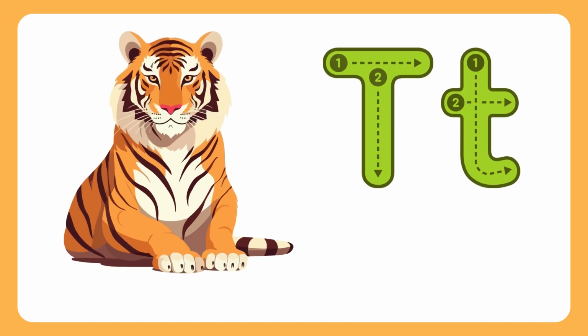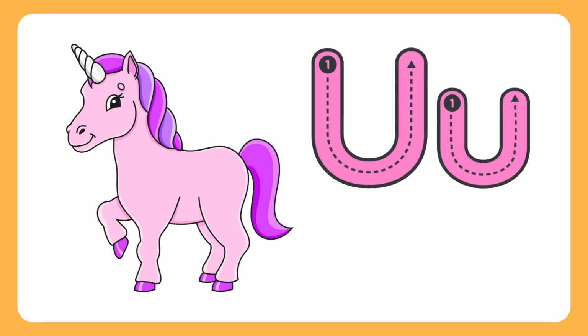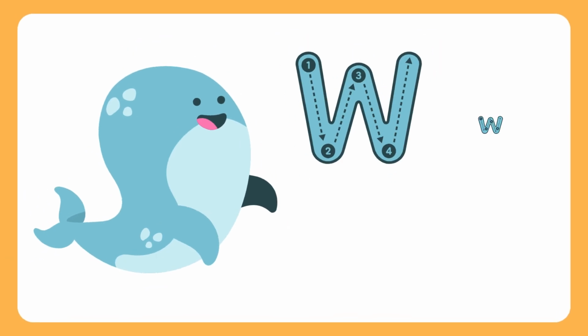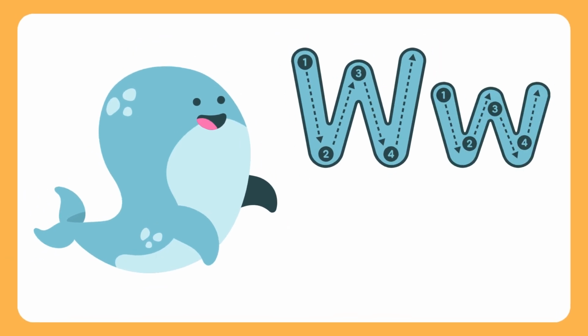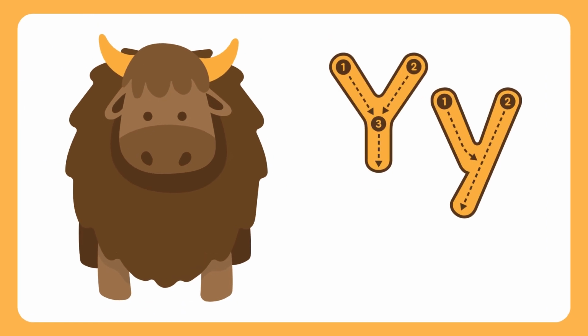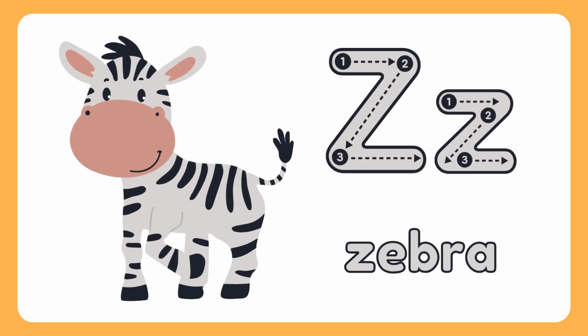T is for tiger, U is for unicorn, V is for vulture, W is for whale, X is for X-ray fish, Y is for yak, Z is for zebra.